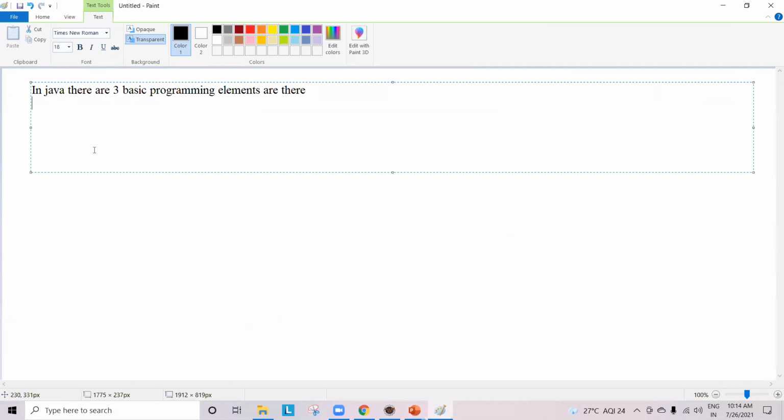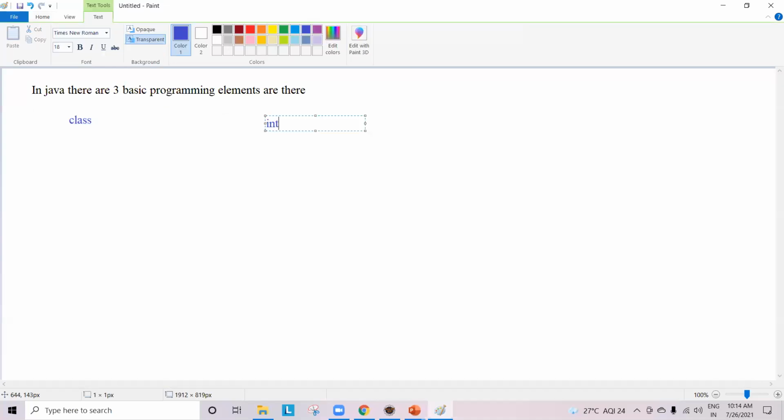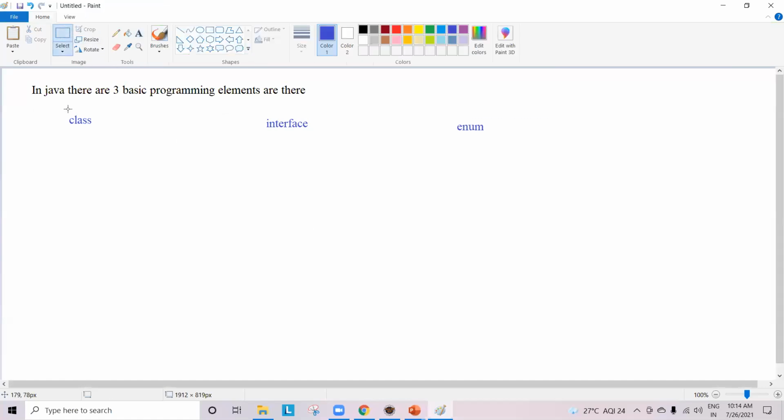First one is class. Second one is interface. Third one is enum. Now these 3 are basic Java programming elements.